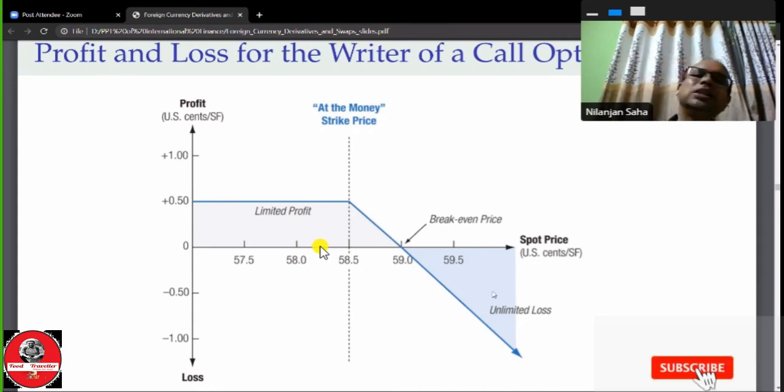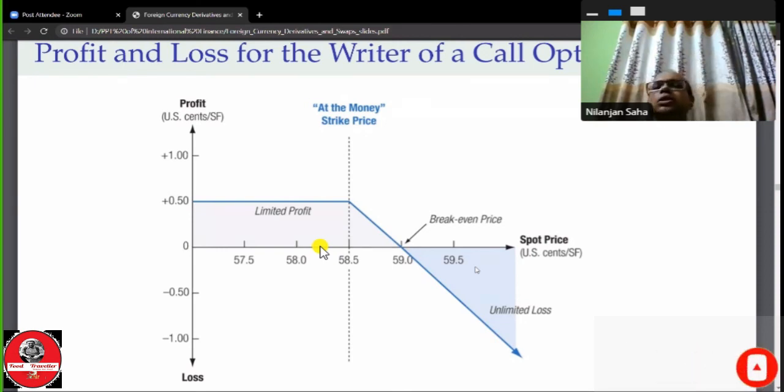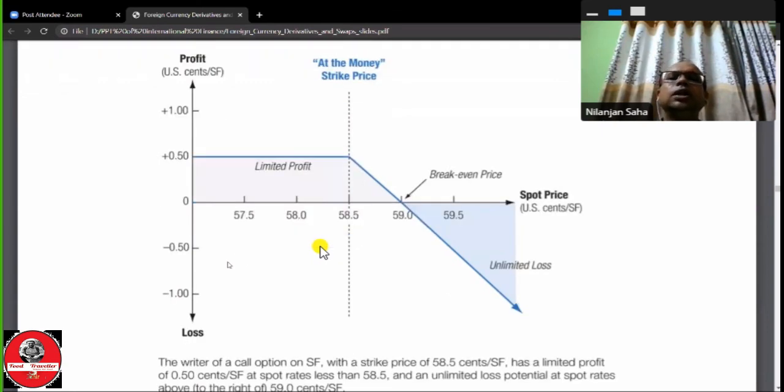Unlimited for the writer. This is the opposite of the holder, because what the holder loses, the writer gains. What the holder gains, the writer loses. So in this case, if the writer has unlimited losses, the holder has unlimited profit. In this case, this is out of the money. In case of the holder, the holder has a limited loss, and vice versa, the seller, the grantor, has limited profit. Okay, so this is the situation.